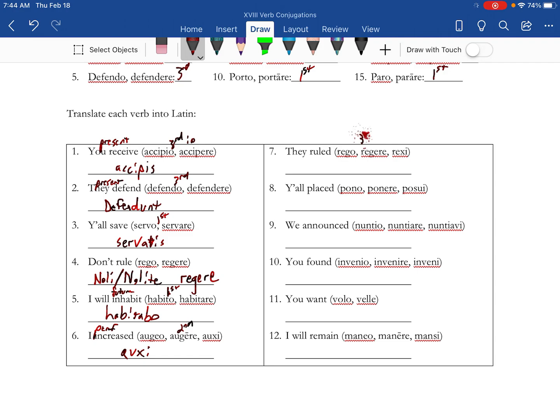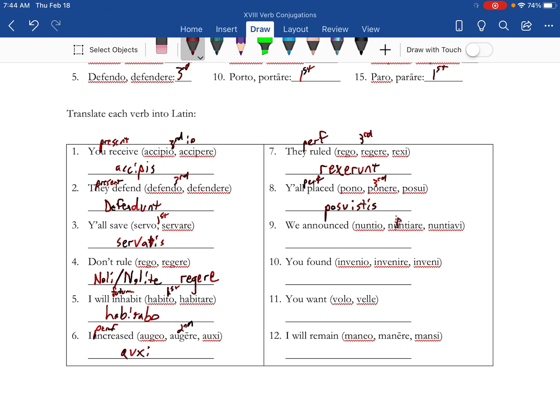So they ruled. Third, it's perfect. All conjugations, third principal part minus the I, and erant is the they. Pono is third, it's perfect. So you want the third principal part, posui, minus the I. And then the y'all is istis.